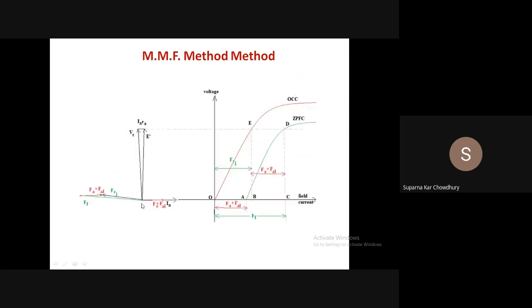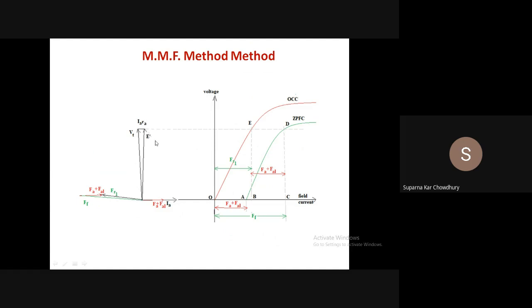Now what happens under zero power factor condition? Here we have drawn the OCC and the ZPFC curve. Now this is, say, VT, and the zero power factor current IA is flowing. So what is VT plus IARA? It will be E dashed. Now we know that RA is very small, so VT and E dashed will be almost equal.